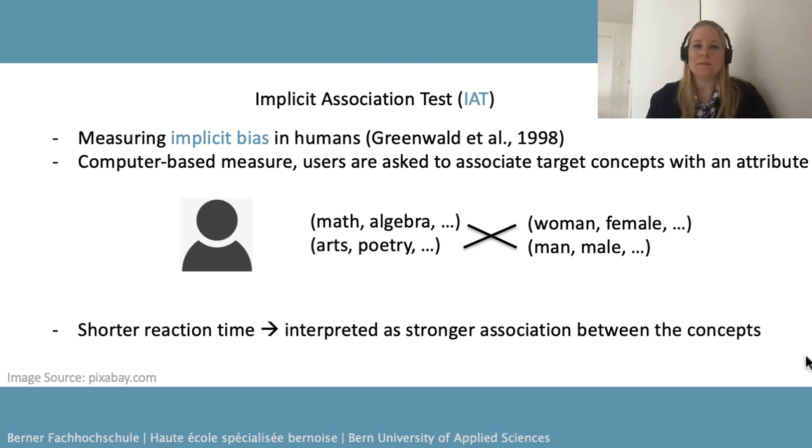So they are asked to match different words together. Based on the reaction time, implications about association between the concepts can be taken. The shorter the reaction time, the stronger the association between the concepts, because they spontaneously match these two concepts together.